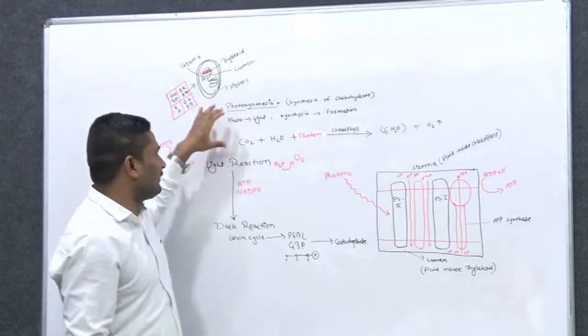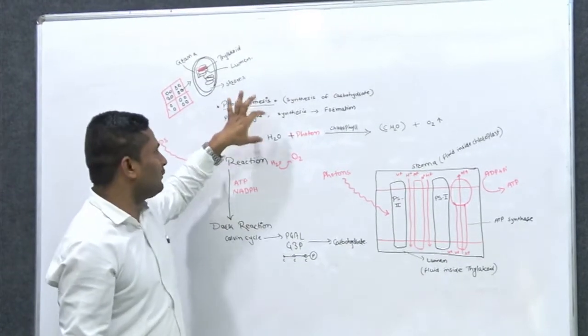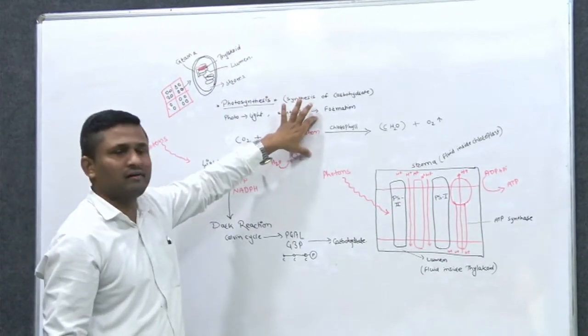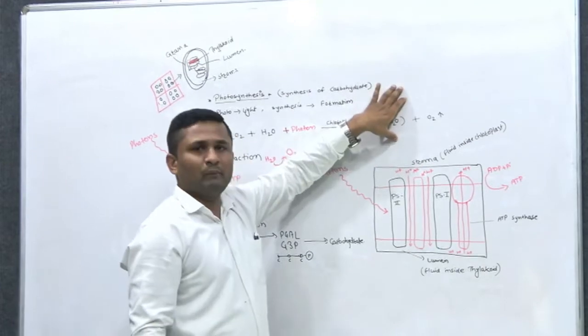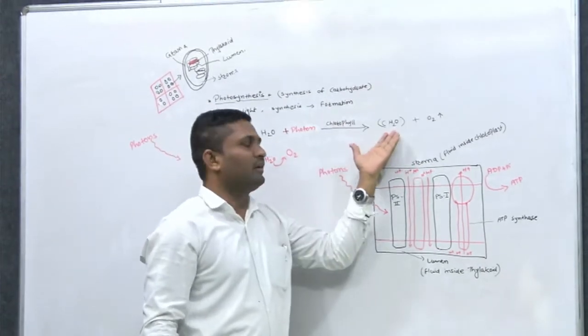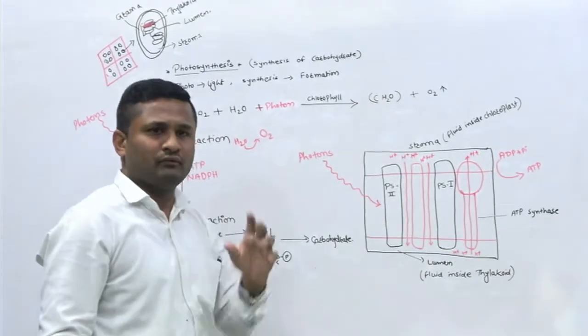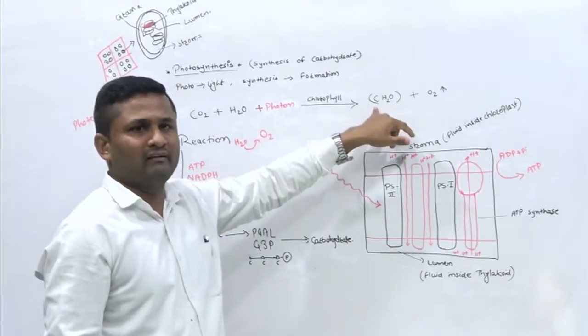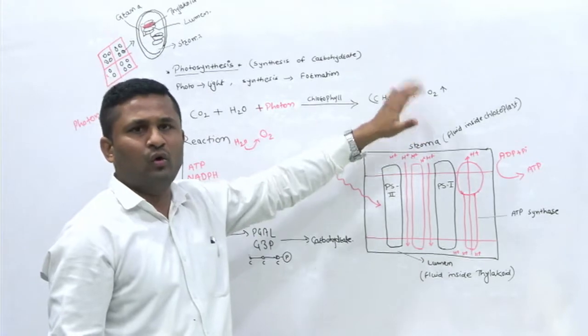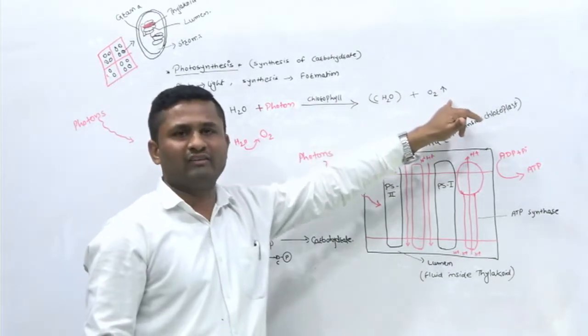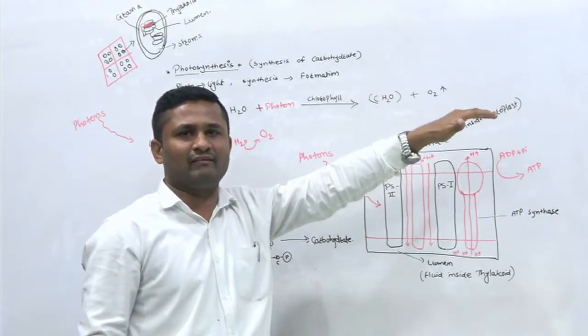So by utilizing carbon dioxide, water and photons, carbohydrates or sugars are going to be synthesized. The general formula of carbohydrate is CH2O, and oxygen. That is a very essential gas for all of us.